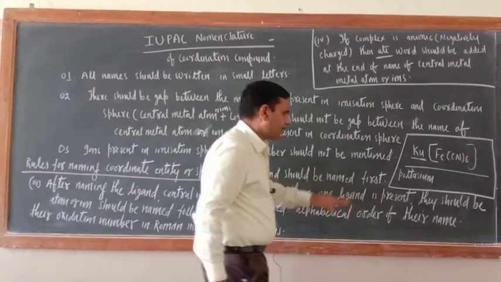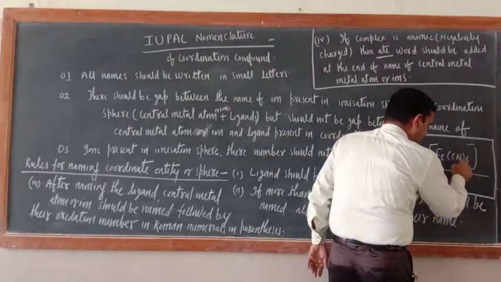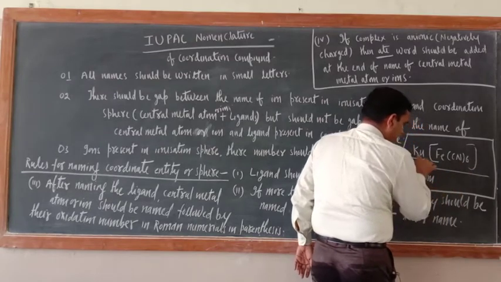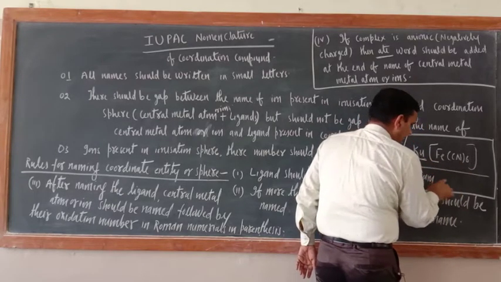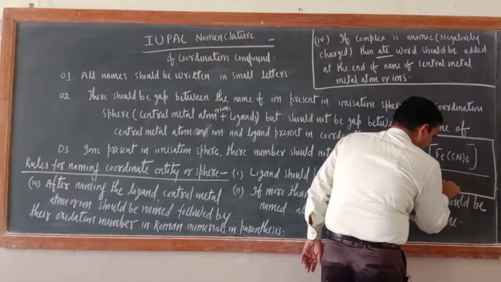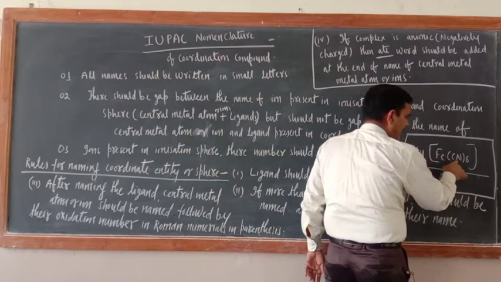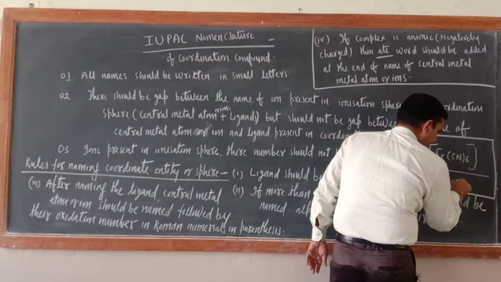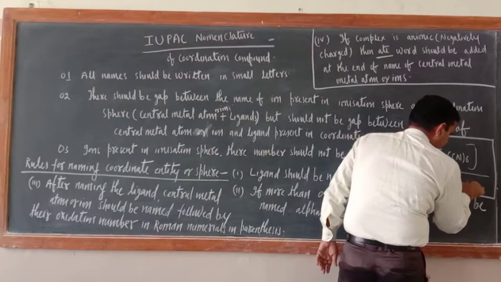Ligand should be named first. So name the ligand, their number first. Now this is the potassium present in the ionization sphere. Now small gap. Hexa. Hexa means 6. Then cyano.